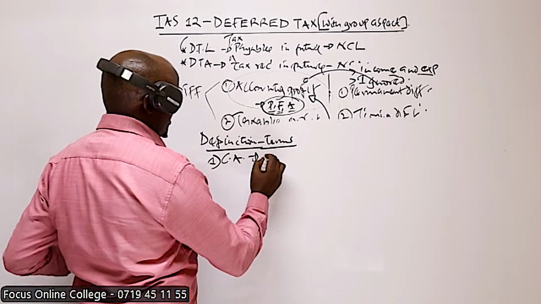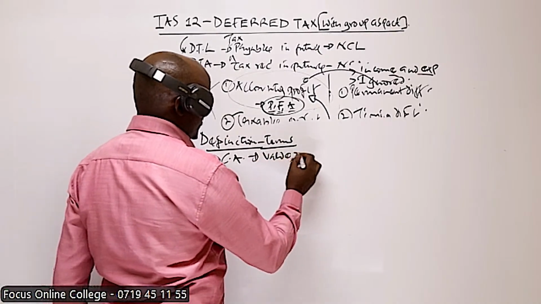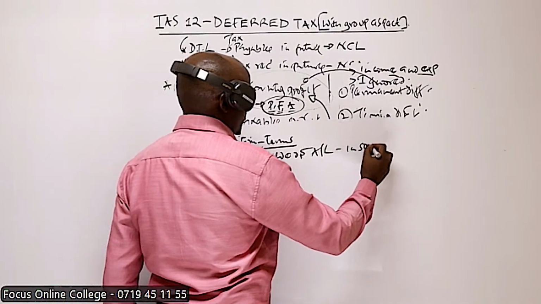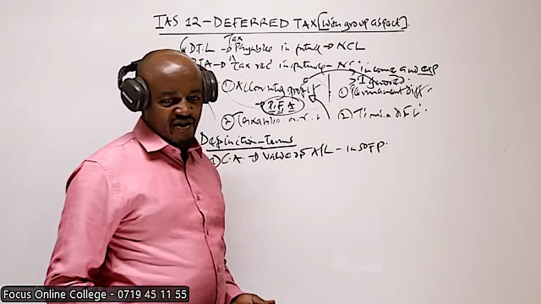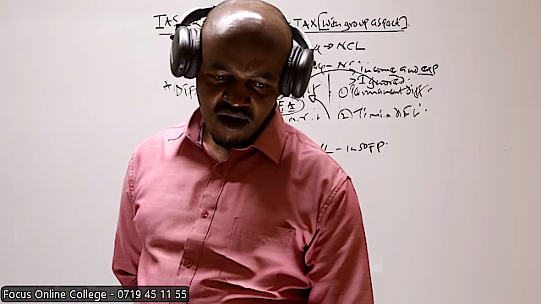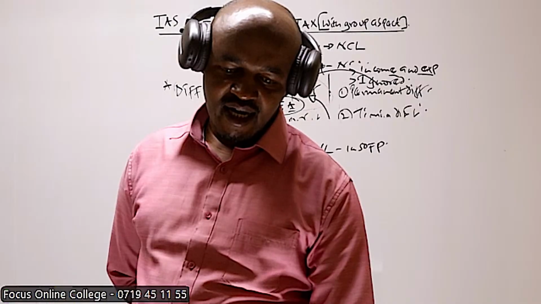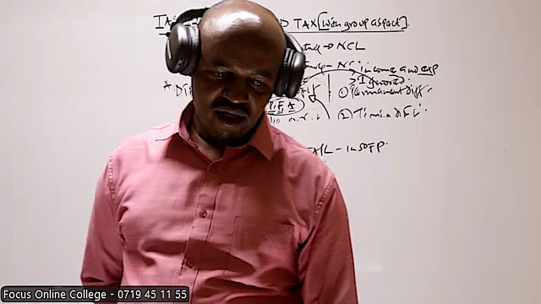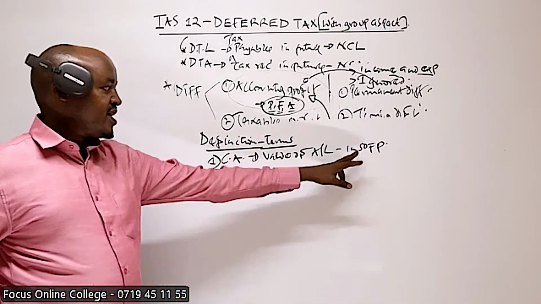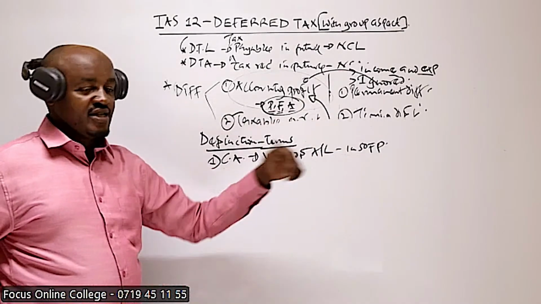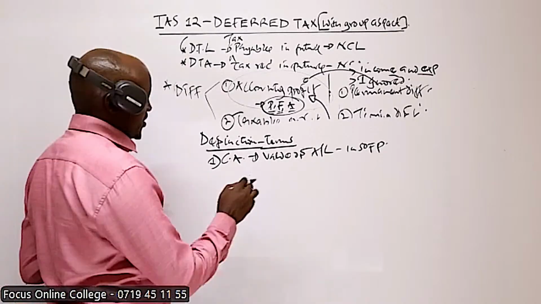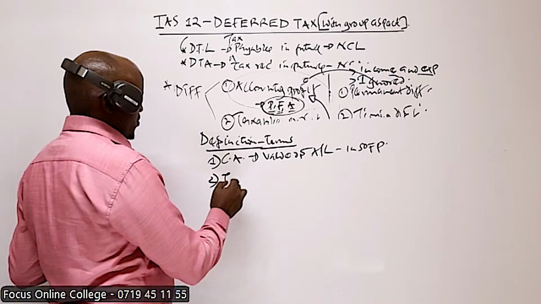So what is CA? This is the value of an asset or liability in the statement of financial position. That particular value at which an asset or liability is recorded in the statement of financial position, we refer to as the carrying amount. For example, we know that items of PPE are recorded here at their net book value. Number two, we have the tax base.